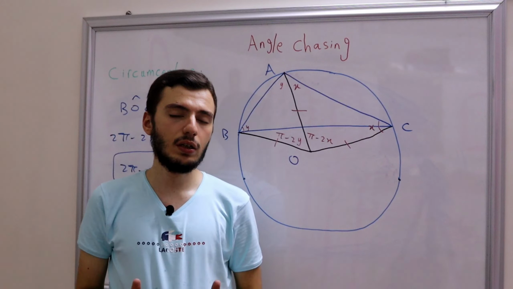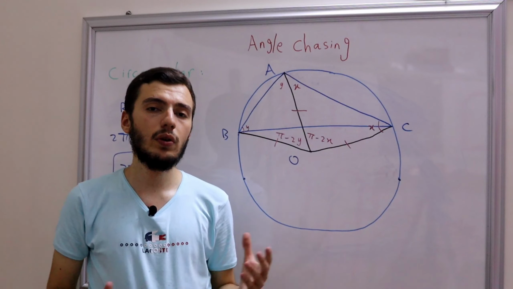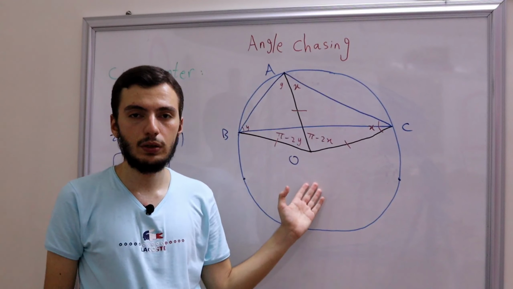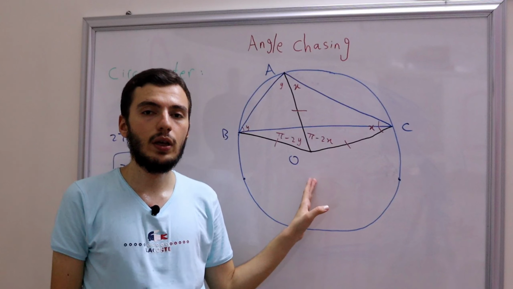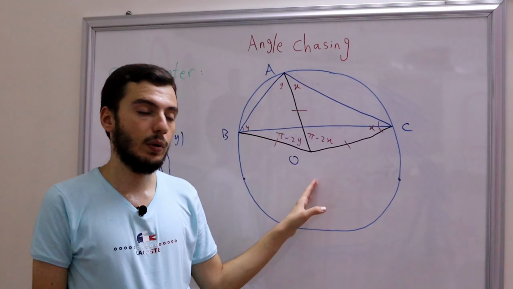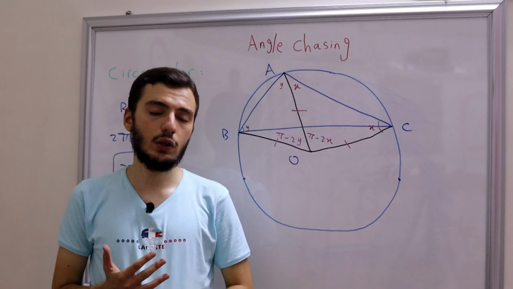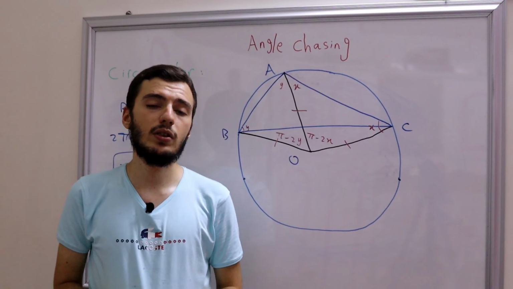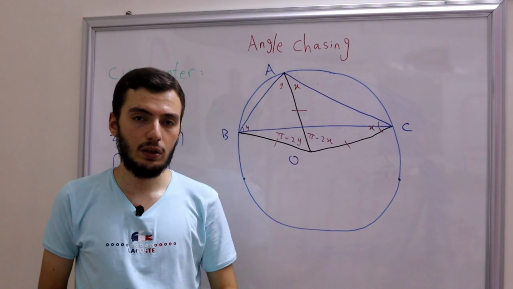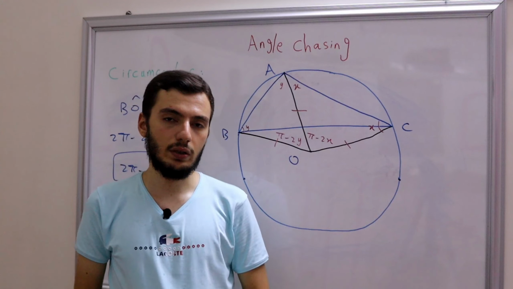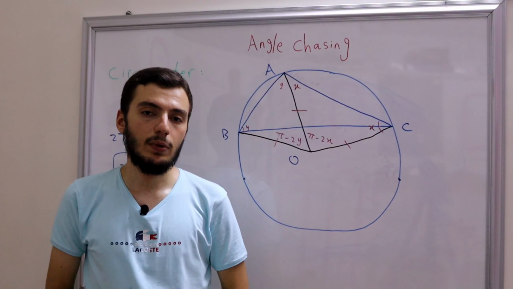Alright, so as a conclusion, in this video we've learned to do the angle tracing for all the angles that involve the circumcenter O. Whether the triangle is acute or obtuse, we can always find all the angles regarding O, which is the circumcenter. Okay, so that finished the first center of the triangle, and in the next video we'll be discussing other centers of the triangle. Of course, we'll be dealing with the incenter and orthocenter. So in the next video we'll be dealing with the incenter, and then the other video will be dealing with the orthocenter.